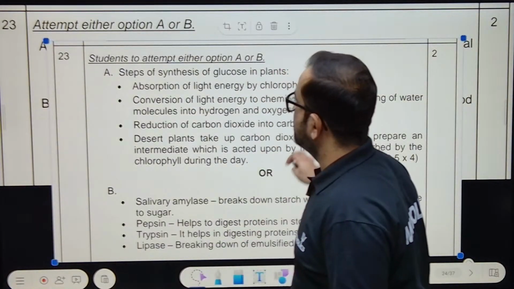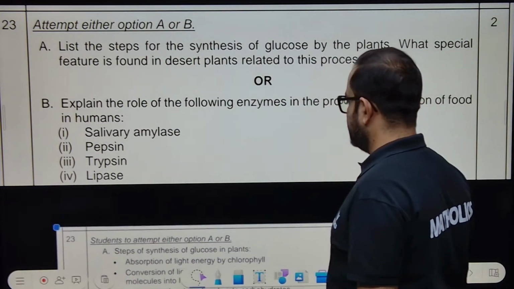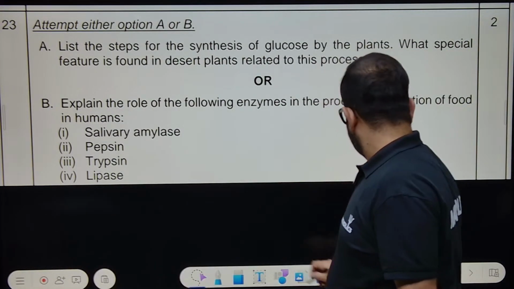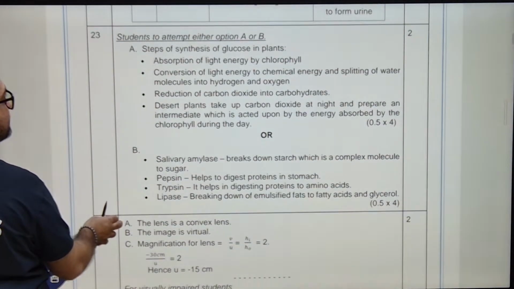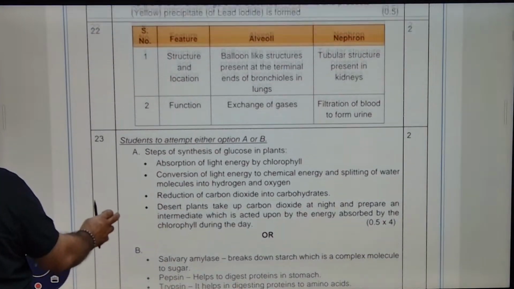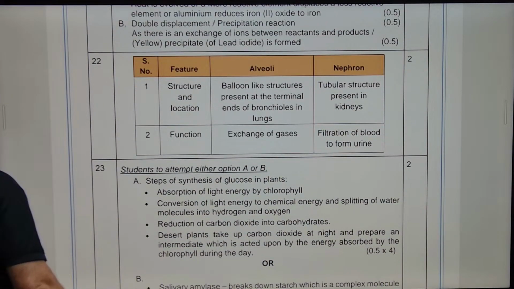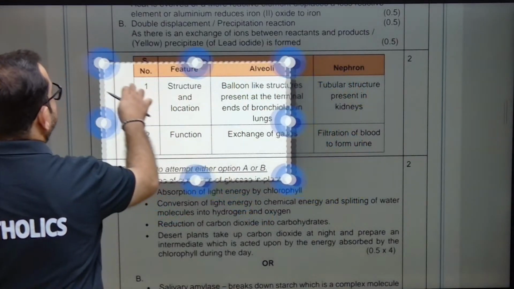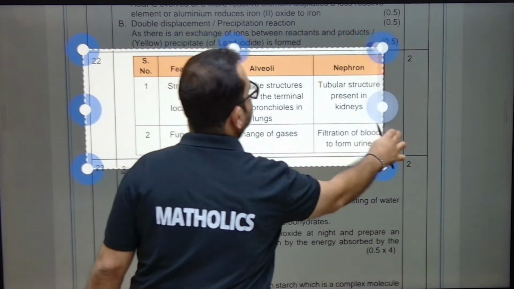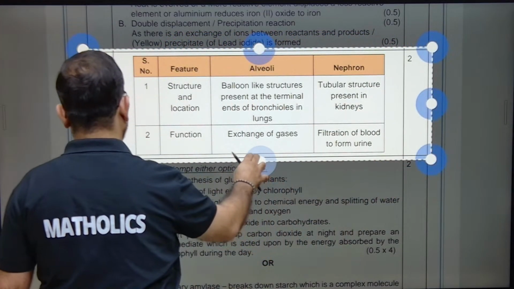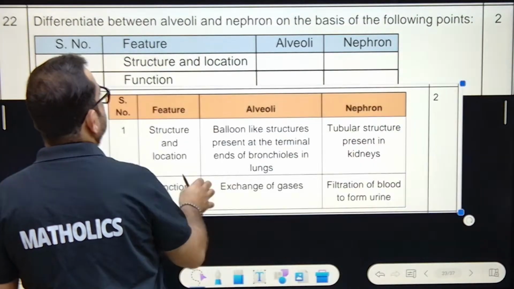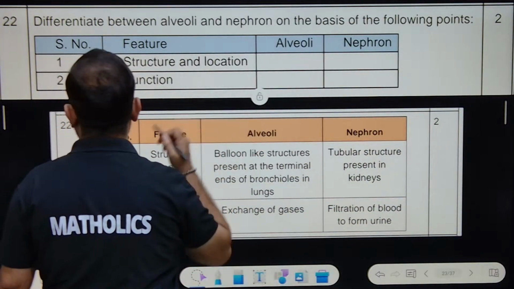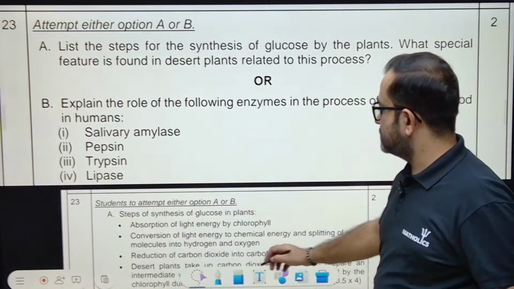Question number 23rd and its answer. Wait, answer we'll see. Don't worry. Just wait for a second. Theoretical questions I'll be giving you answers, and numericals we will be solving. Okay. Question number 22nd answer is this. Okay, answer for this question is here. Done. Next is question number 23.